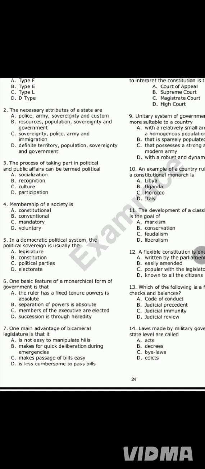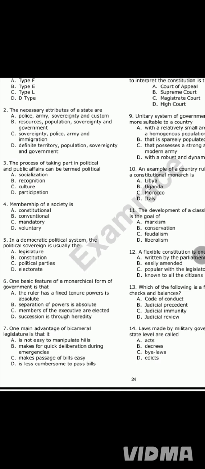So number 5 is option D, electorate. Alright, question number 6. One basic feature of a monarchical form of government is that: option A, the ruler has a fixed tenure, powers is absolute. Option B, separation of powers is absolute. Option C, membership of the executive are elected. Option D, succession is through hereditary.